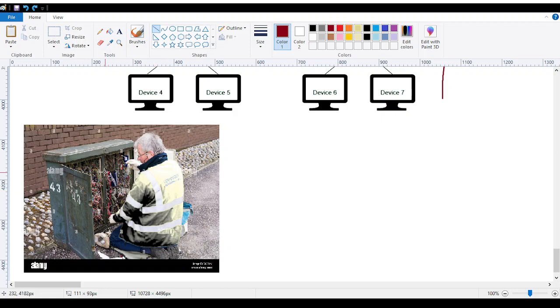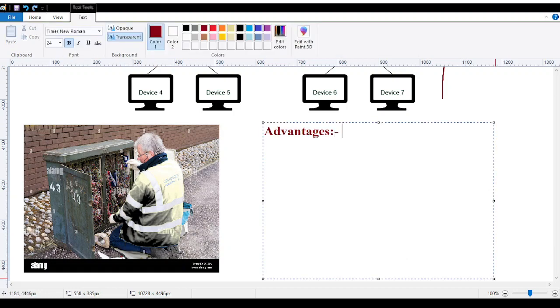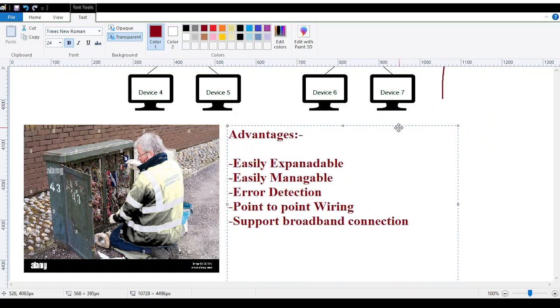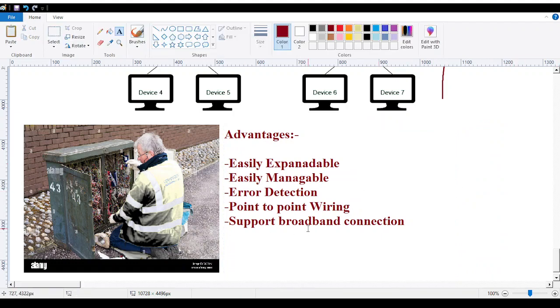This is how the things work. This is what the tree topology says. This is how the landline is used over here. If I give you the advantages, the advantages are: easily expandable, easily manageable, error detection, point to point wiring, and support for broadband connection. These are the advantages we have.